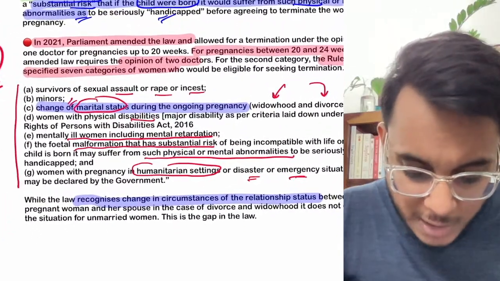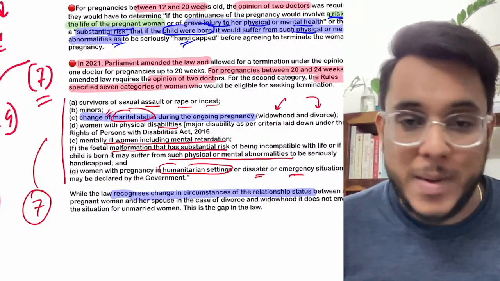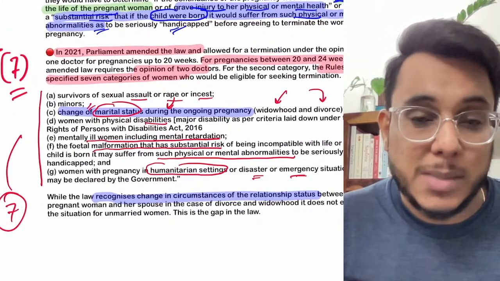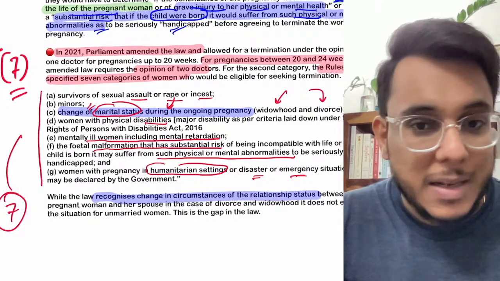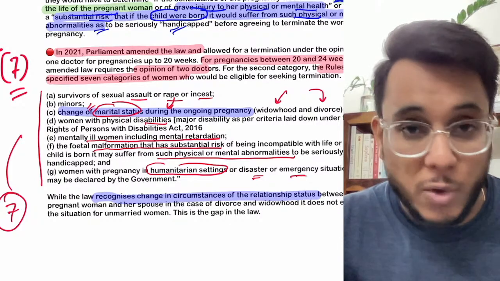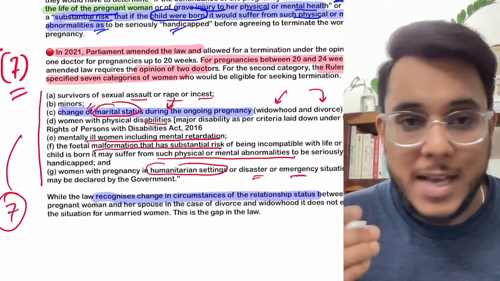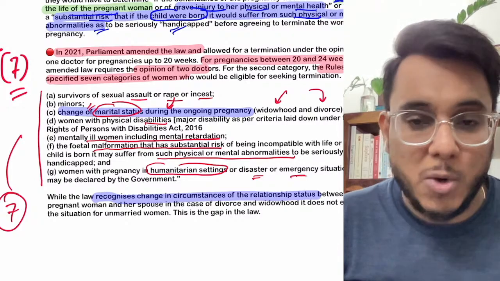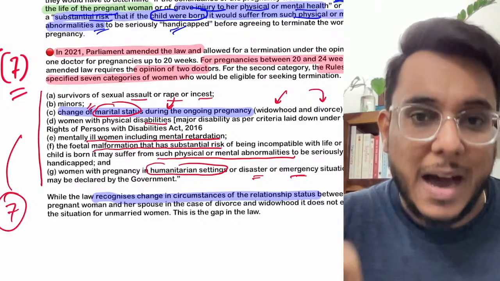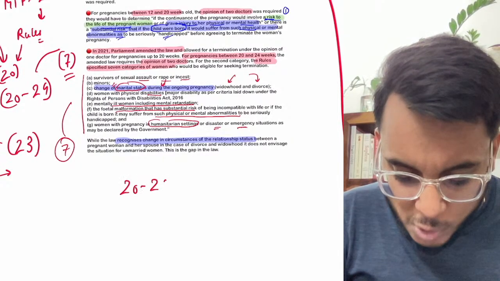Because they said that you are not coming under the definition of these 7 grounds, and only in these 7 grounds the pregnancy is to be aborted. Here it has been said there is one ground, the change of marital status, but you have not been married at all. Moreover, the pregnancy is not because of rape, you are not a minor, there is no physical deformity, so you cannot be allowed to abort the child. The High Court said earlier that you will not be allowed, then the Supreme Court allowed her to go forward. Now the question is that when this category of 20 to 24 weeks is concerned,